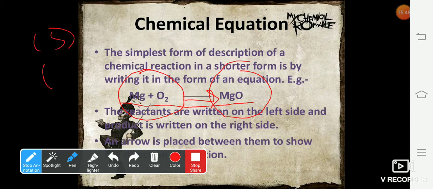If the reactant is liquid, you have to write down small l in the bracket. If the reactant is gas, you have to write down small g in the bracket. And if the reactant is an aqueous solution, now this word was new to you in A standard, but most of you are aware of this now.